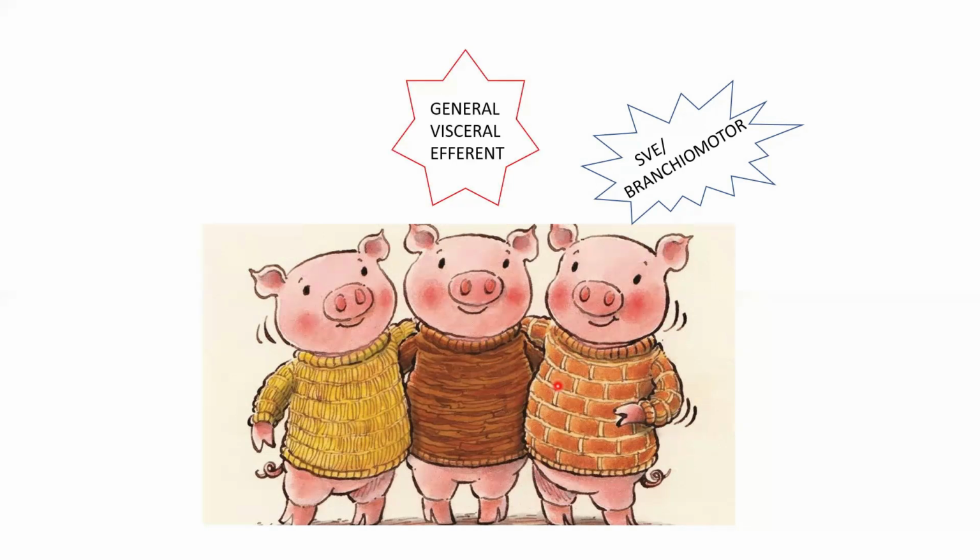Next comes the general visceral efferent. What do you mean by that term? Efferent is motor. Visceral efferent, these are secretomotor fibers. Parasympathetic secretomotor fibers. Preganglionic parasympathetic secretomotor fibers that pass through the facial nerve are going to supply the lacrimal gland and the submandibular and sublingual salivary glands.